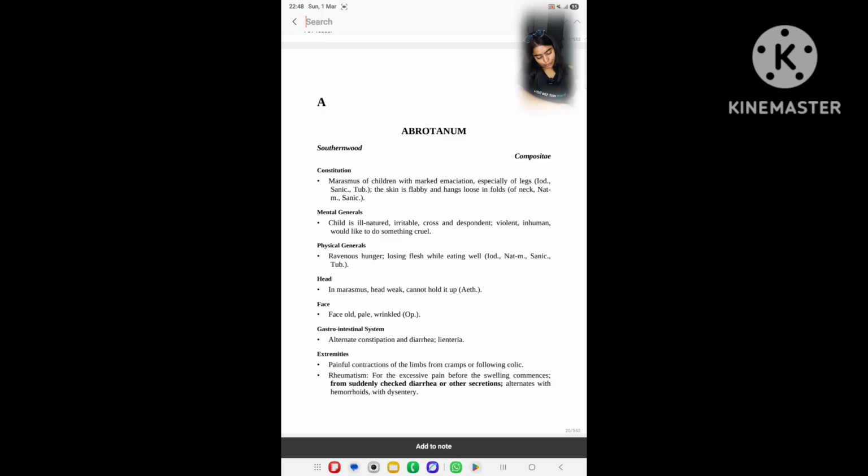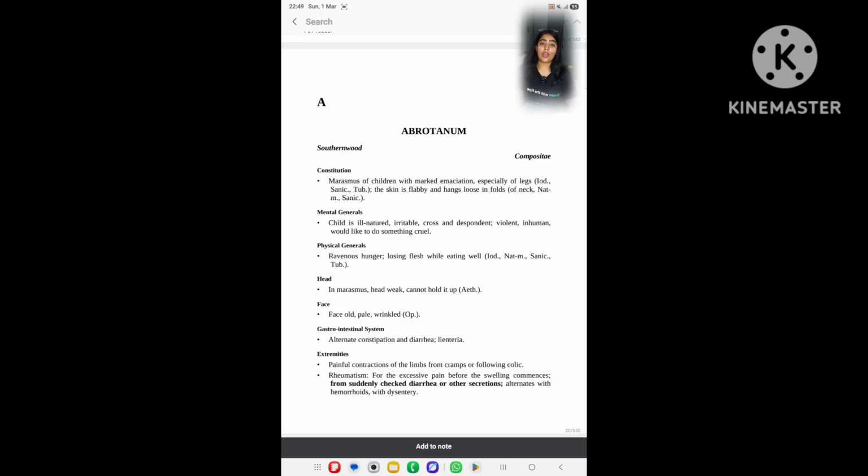For Tuberculinum, you have to go to page number 317. Yes, physical general, point number 3. Emaciation rapid and pronounced. Losing flesh while eating well.